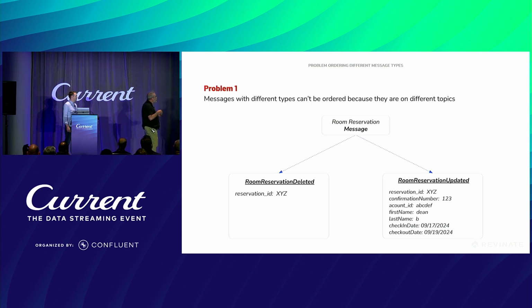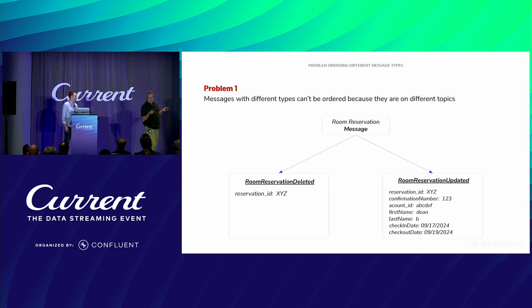Another kind of problem is that there are variations on messages. So here we have a room reservation updated event that has a lot of fields in it. It has a reservation ID, it has account information, name information, it has a check-in date, a checkout date. On the left side, the room reservation deleted event only has the reservation ID. So you can make the case that the room reservation deleted is really just an updated event with a bunch of empty fields.